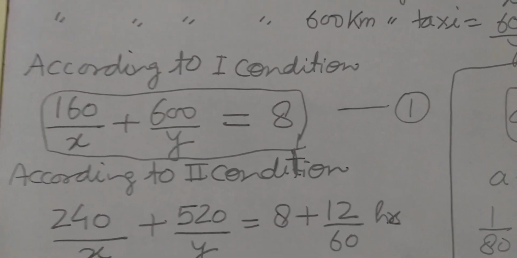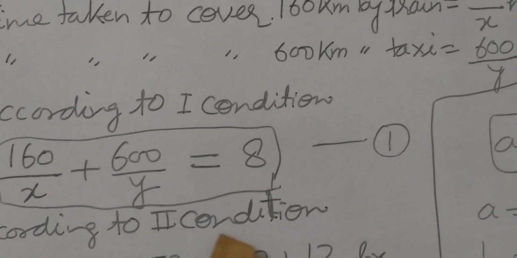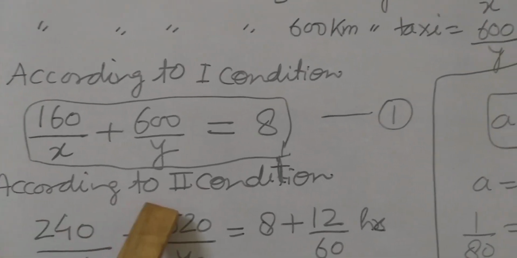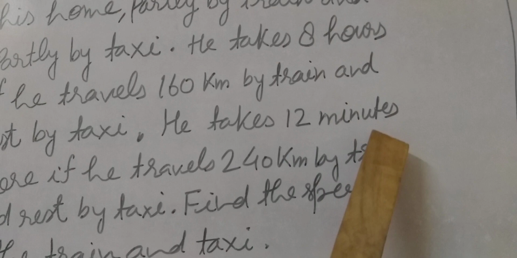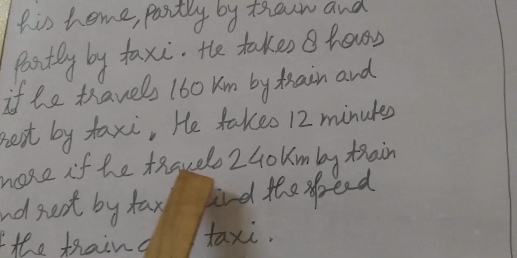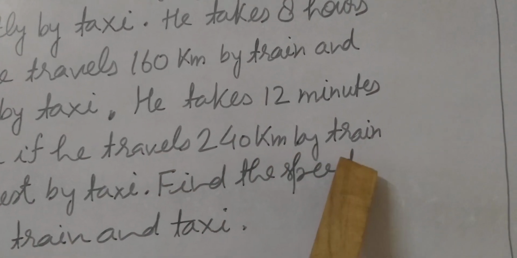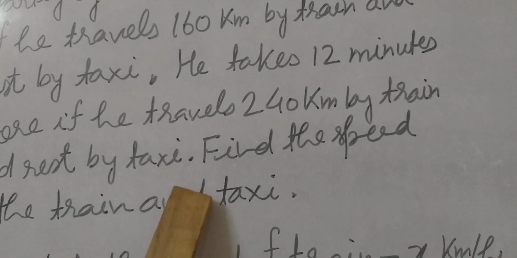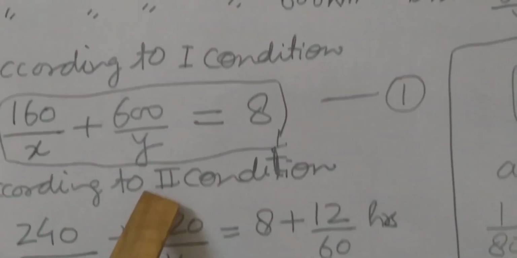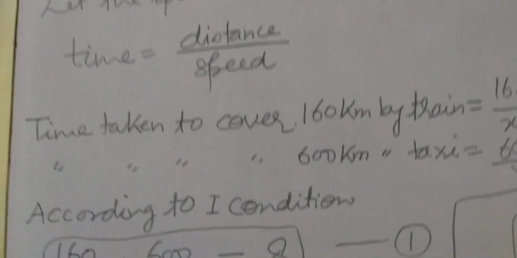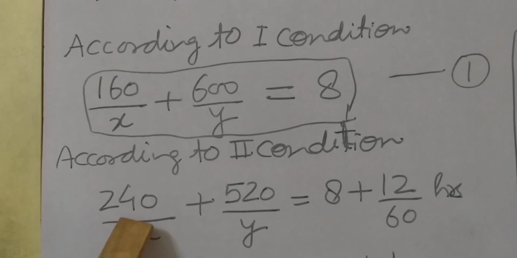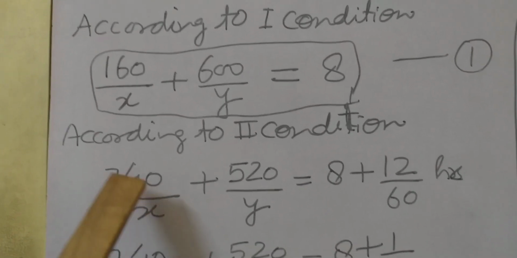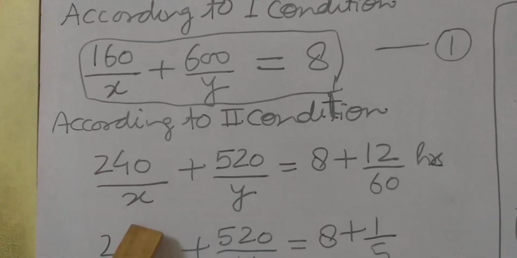Now similarly student, we have to form the second equation. So according to the second condition, students, you can see here, he takes 12 minutes more if he travels 240 km by train and the rest by taxi. Okay, so in the same way, time taken to cover 240 km by train will be 240 upon x.